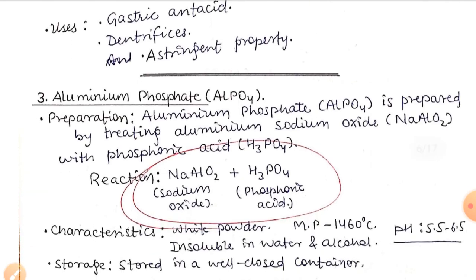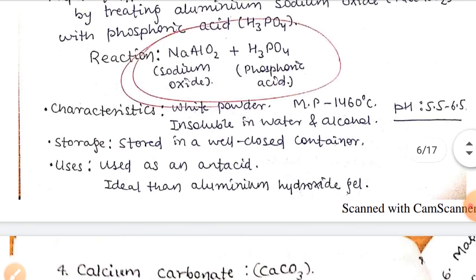Now the aluminum phosphate, AlPO4, preparation. Aluminum phosphate is prepared by treating aluminum sodium oxide with phosphoric acid. The characteristics: it is a white powder having melting point 1460 degrees Celsius, pH about 5.5 to 6.5, insoluble in water and alcohol. Storage is the same, it should be stored in a well closed container, and uses are the same. It is used as an antacid, ideal than aluminum hydroxide gel, meaning it is more used than aluminum hydroxide gel.